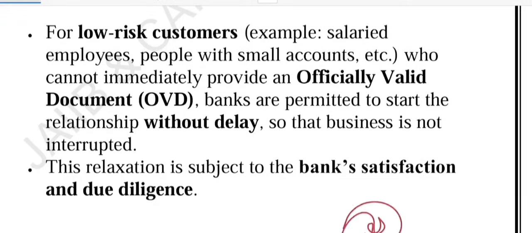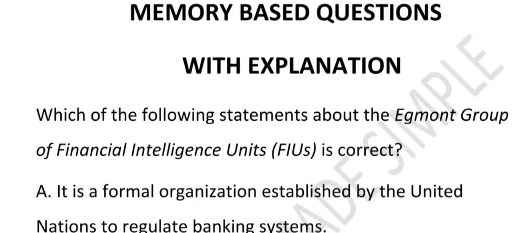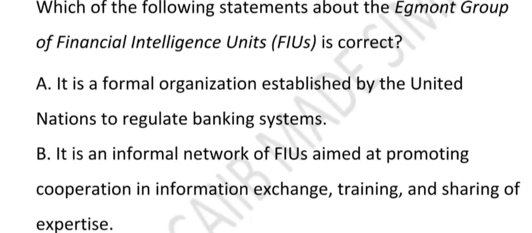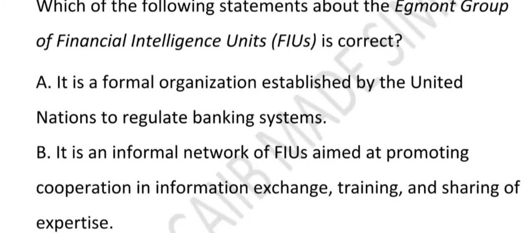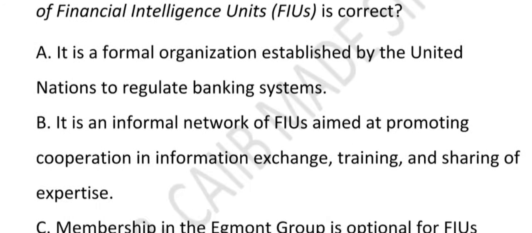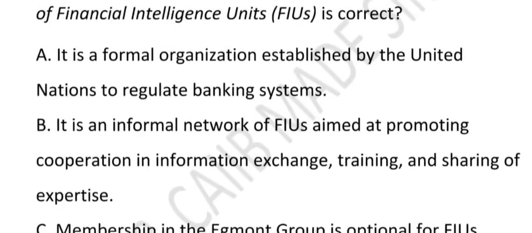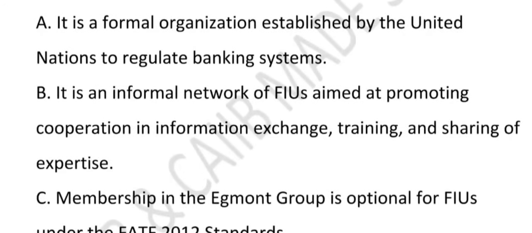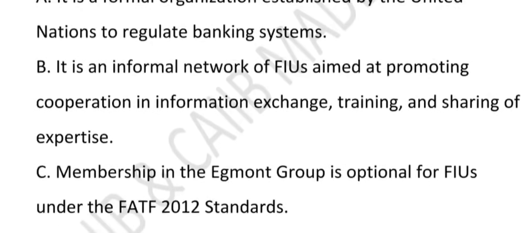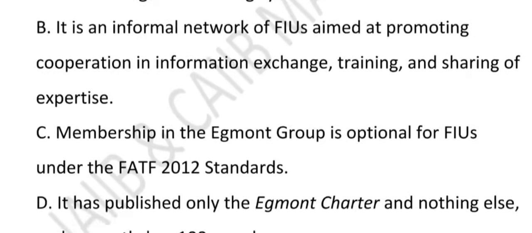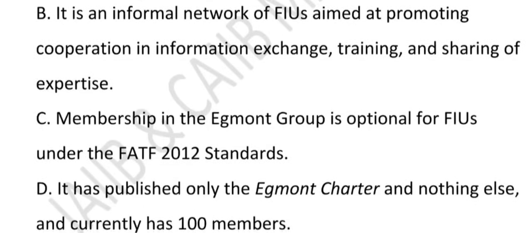Which of the following statement about the Egmont Group of Financial Intelligence Unit is correct? Option A, it is a formal organization established by the United Nations to regulate the banking system. Option B, it is an informal network of FIU aimed at promoting cooperation in information exchange, training and sharing of expertise. Option C, membership in the Egmont Group is optional for FIU under the FATF 2012 standards. Option D, it has published only the Egmont Charter and nothing else and currently has 100 members.